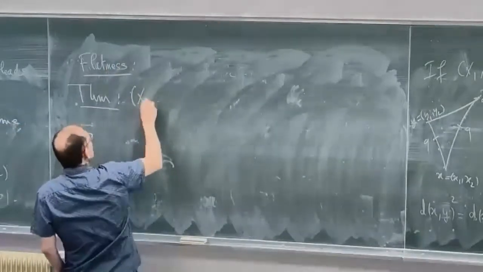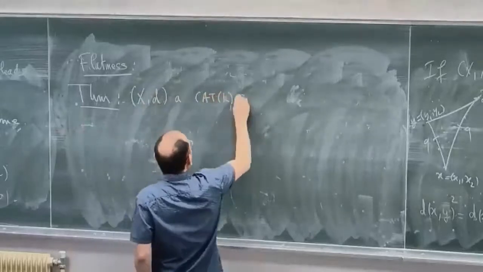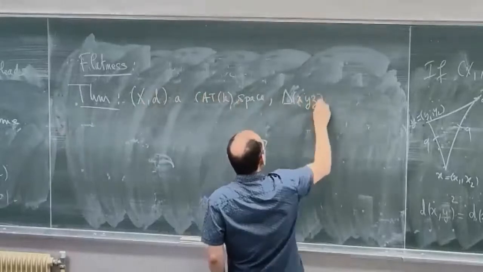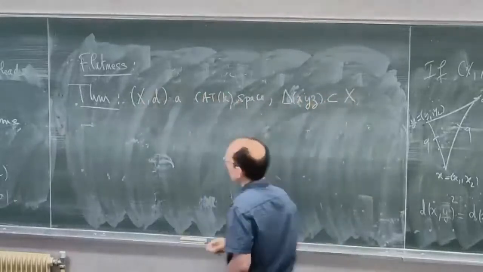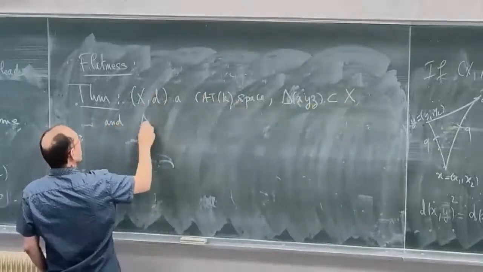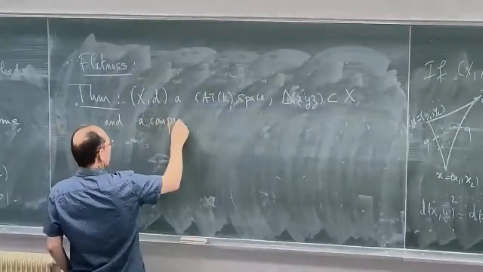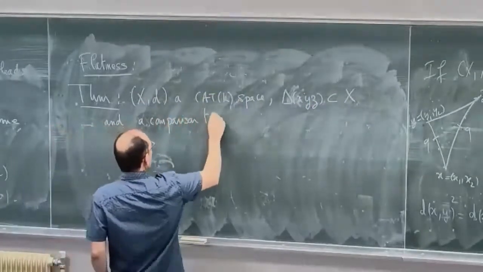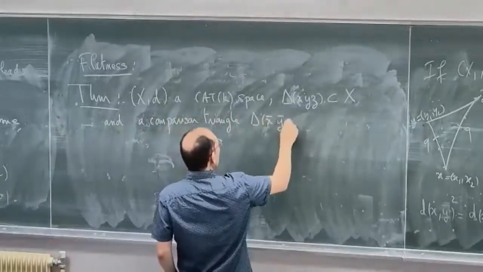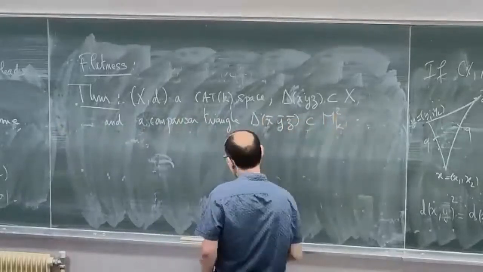So I'm taking X, d, a CAT(K) space, a triangle X, Y, Z in X, and its comparison triangle delta X bar, Y bar, Z bar in M2K.